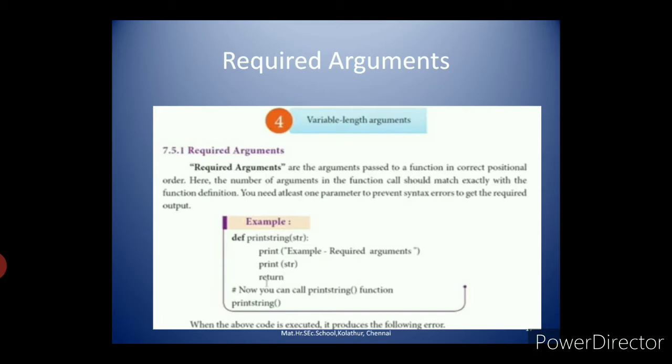So if you use print string welcome instead, the output will be like this. Without an argument it will throw the error. For that reason it is called required arguments.